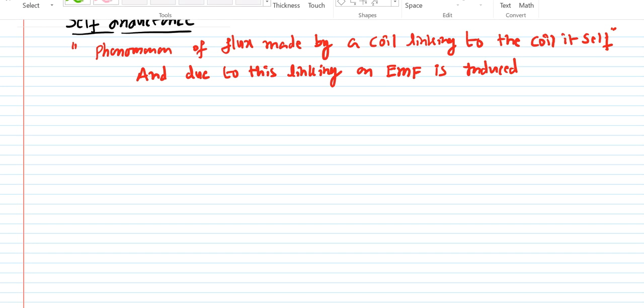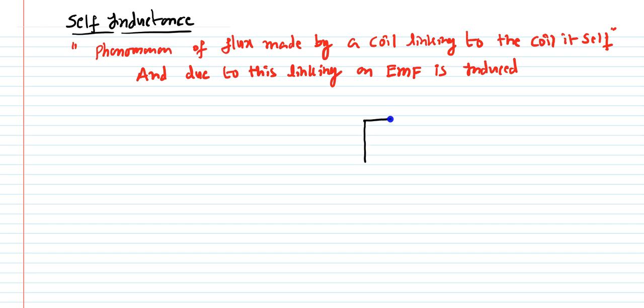So I will take a very simple diagram and try to explain this so that it will be very clear for us. To understand this, let us consider a coil. This coil has n turns, and this coil is being excited with some excitation.